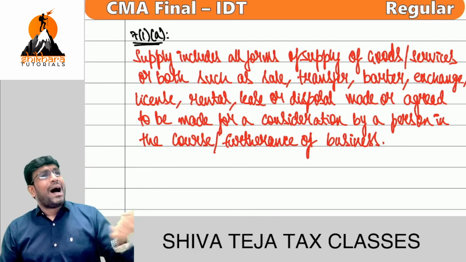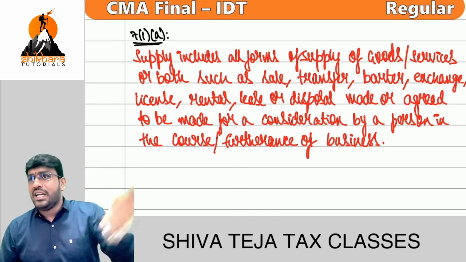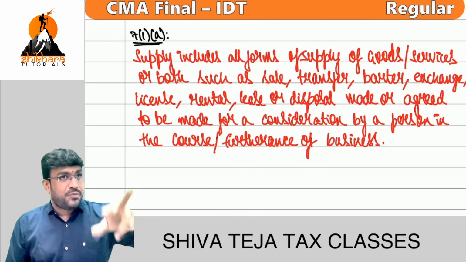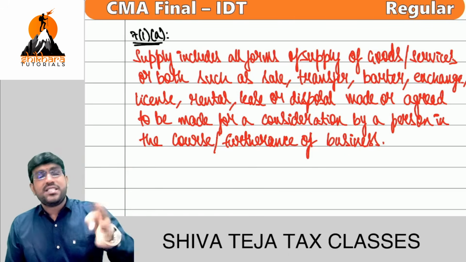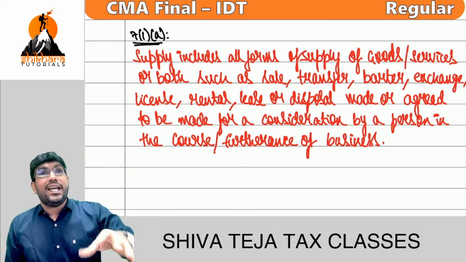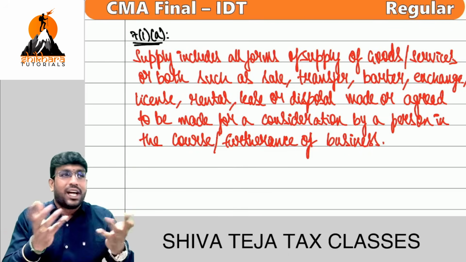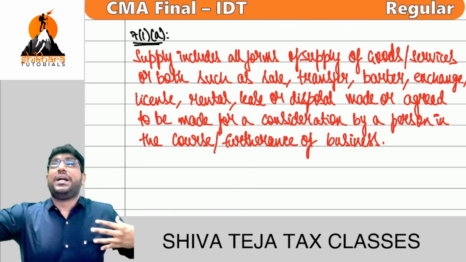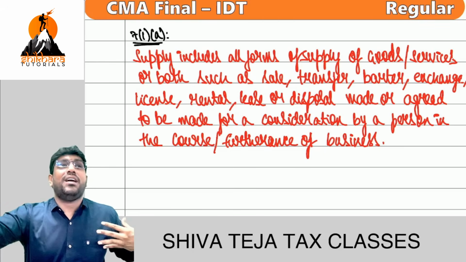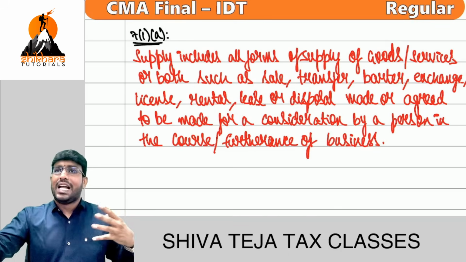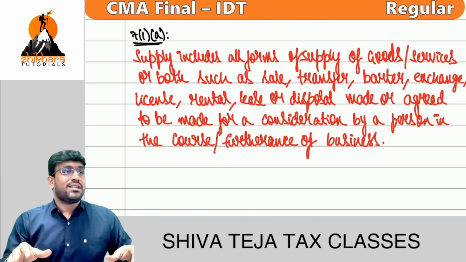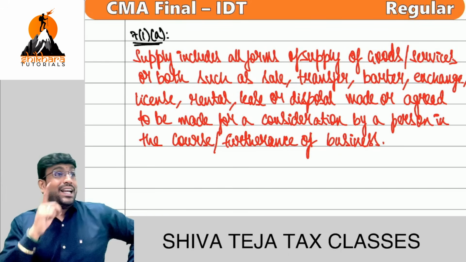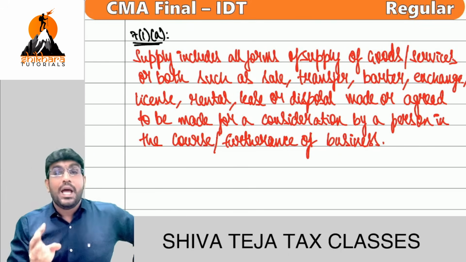Sale, transfer, barter, exchange, license, rental, lease, or disposal. Clear?